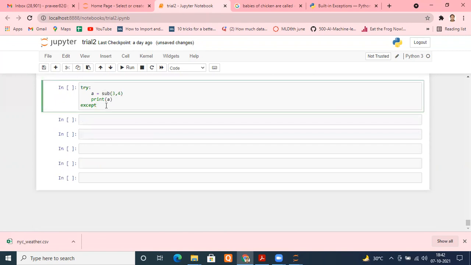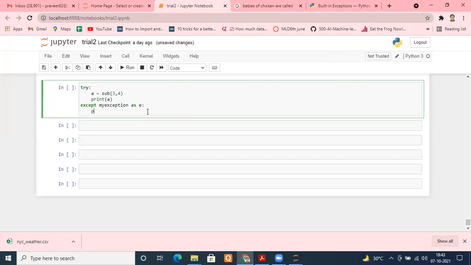Once done, type except, which means you are ready: your function is defined and you have cleared everything. You have defined in your function that it may happen. Now prepare the block which will handle the exception. Which exception do you want to handle? My exception. Then as an object, put a colon, and here I can put print.